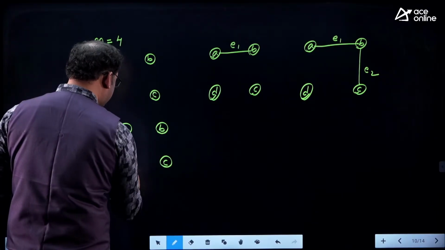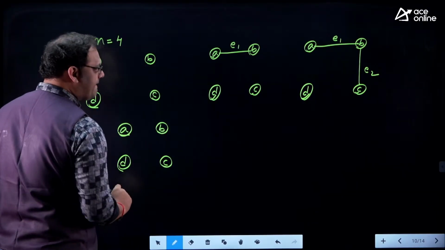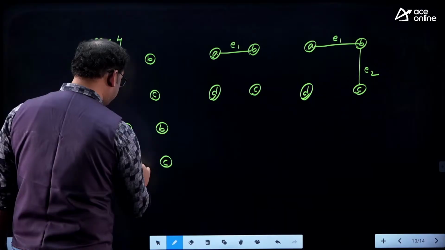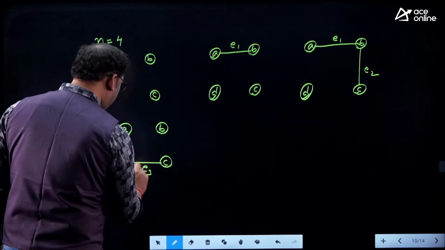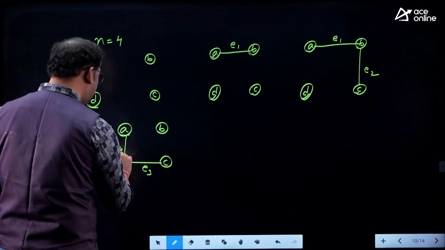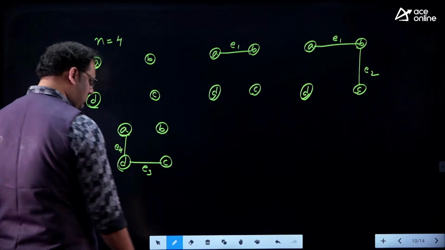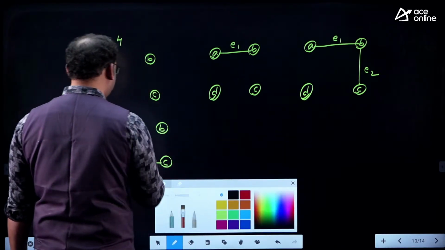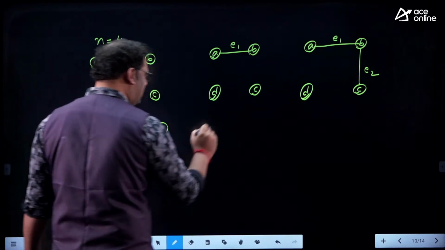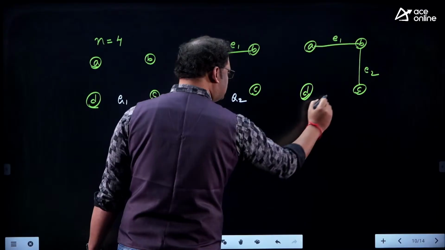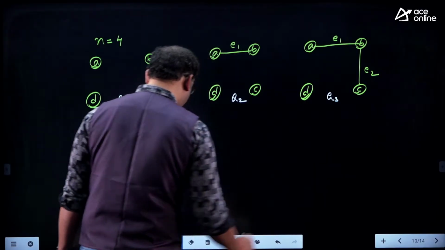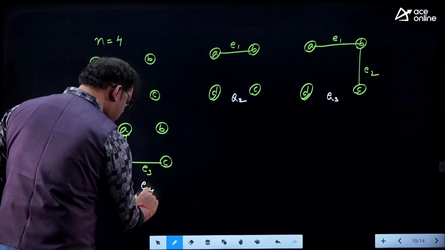The set of vertices like A, B, C, D. Now I want to take E3 here, E4 here. Till now what did I do? I have taken one graph here, G1 let me say, and this is G2, this is the third graph G3, and this is G4 graph.